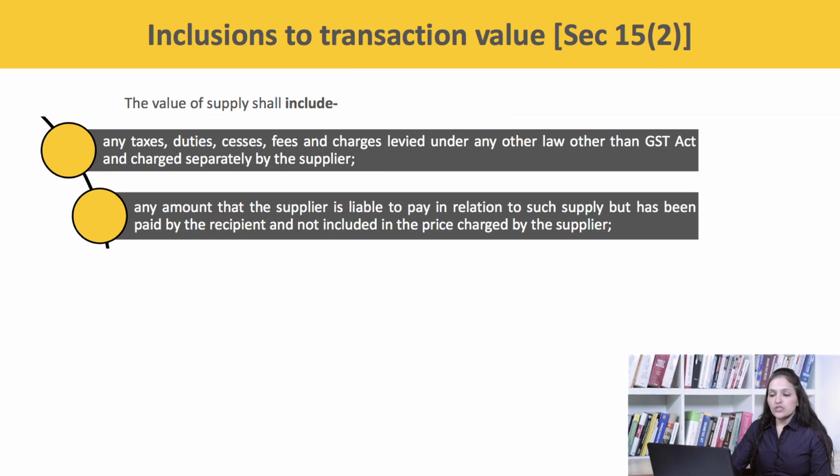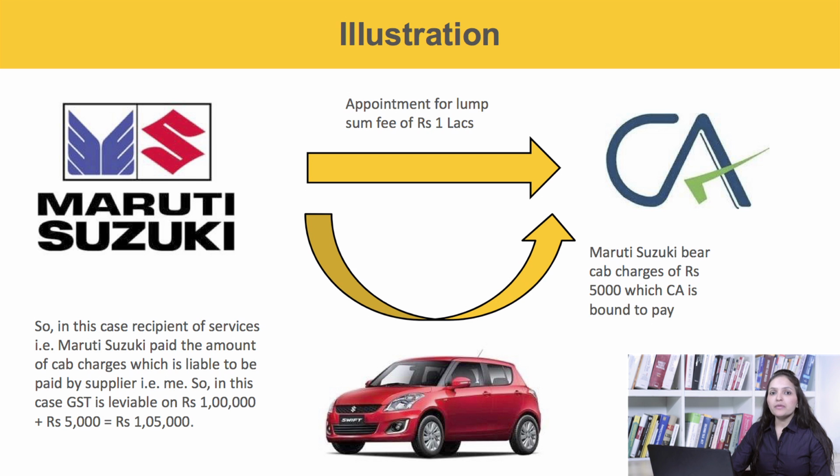Second, any amount that the supplier is liable to pay in relation to such supply but has been paid by the recipient and not included in the price charged by the supplier. For example, Maruti Suzuki appointed me, a chartered accountant, for conducting an internal audit for a lump sum fee of rupees 1 lakh, including the travelling, boarding, lodging expenses, etc. Now, I had to visit the Maruti plant for conducting the same.